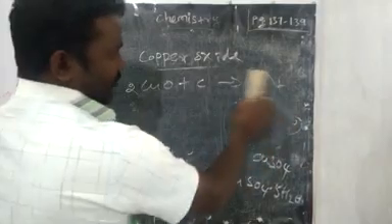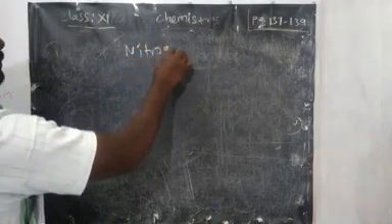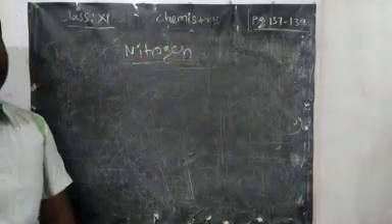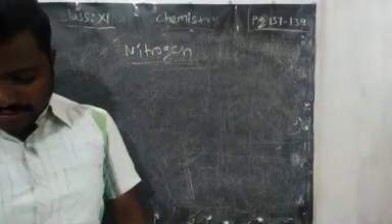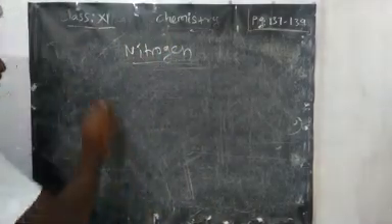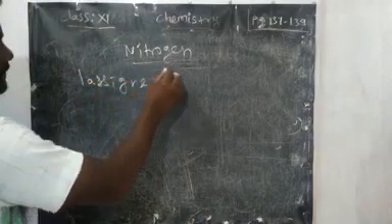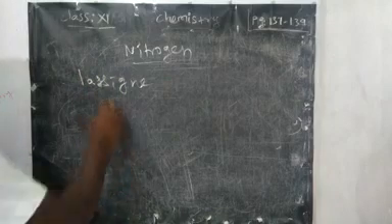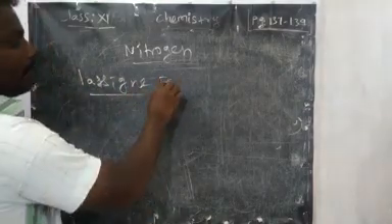Next, detection of nitrogen. How will you confirm nitrogen? We will detect nitrogen using a special reagent, the Lassaigne's test, or Lassaigne's extract, which we have to prepare.